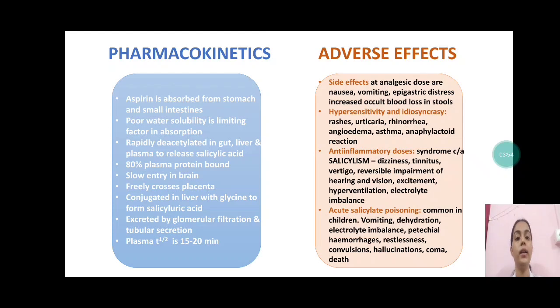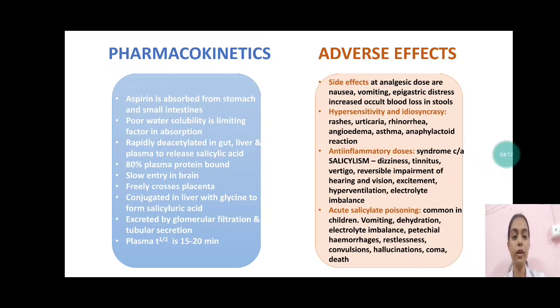Now the pharmacokinetics. Aspirin is absorbed from the stomach and small intestine. As it is poorly water soluble, this is the limiting factor in absorption. It is rapidly deacetylated in the gut, liver and plasma to release salicylic acid. It is 80% plasma protein bound. It has slow entry into the brain. It freely crosses the placenta.